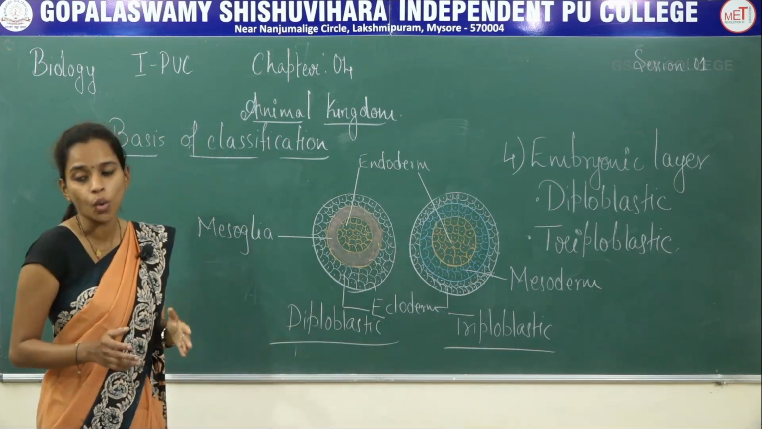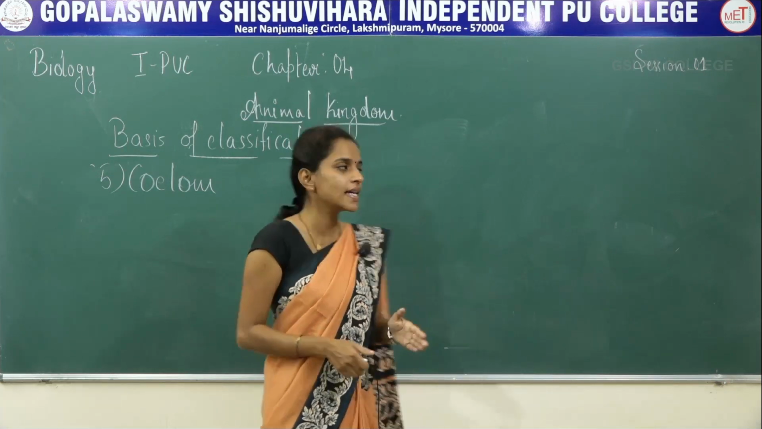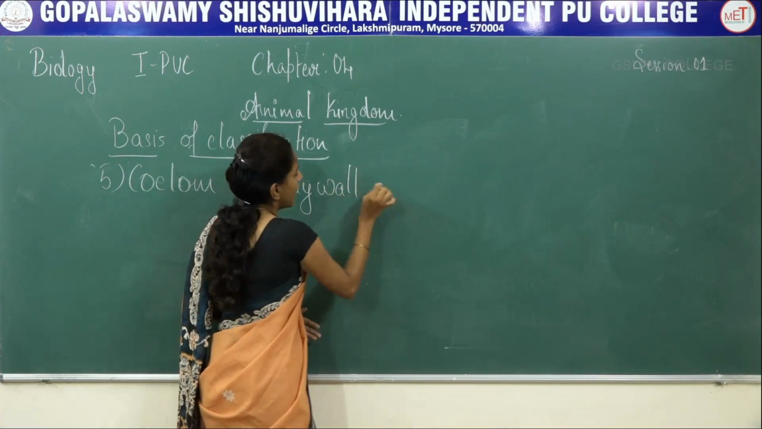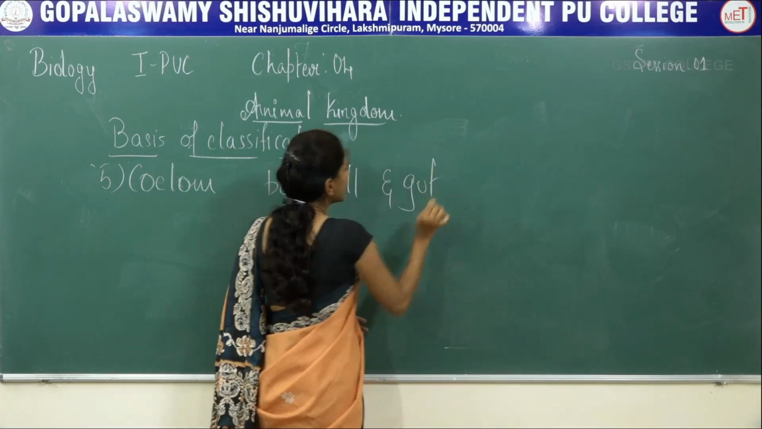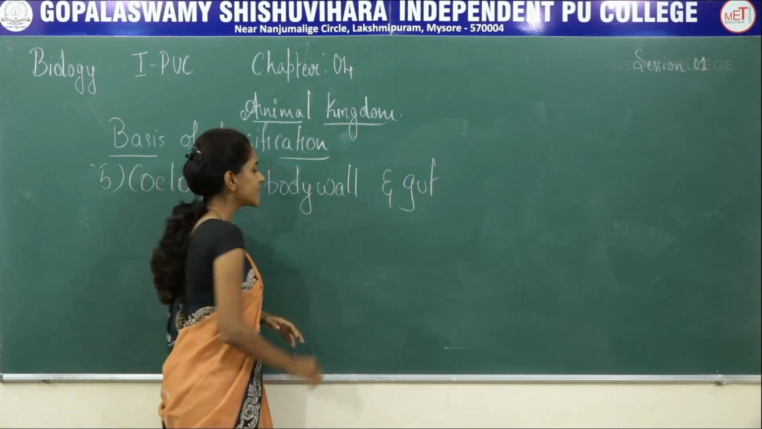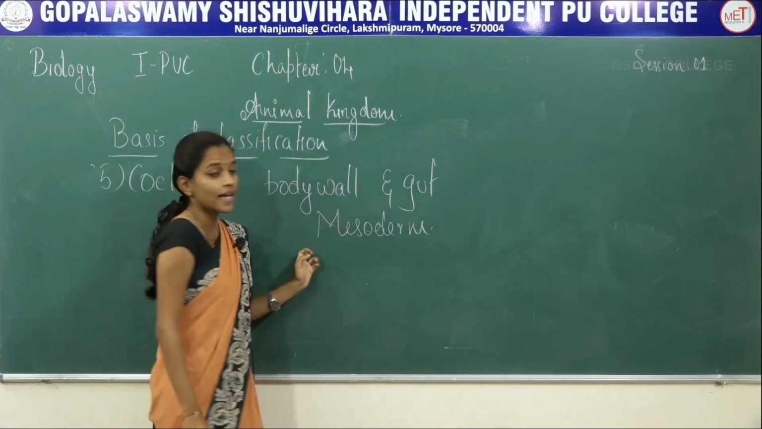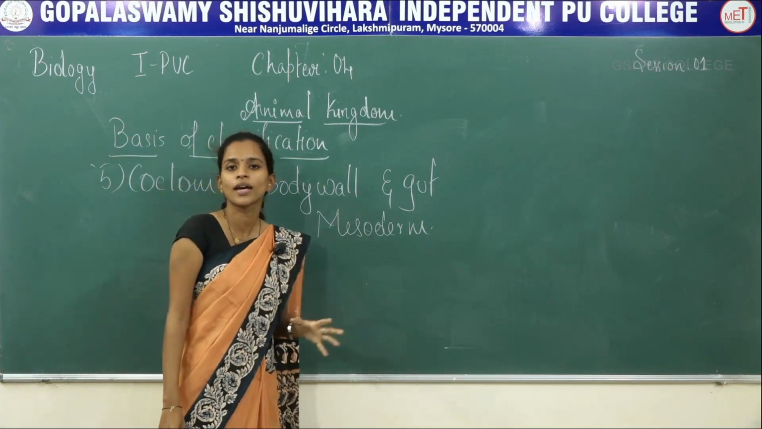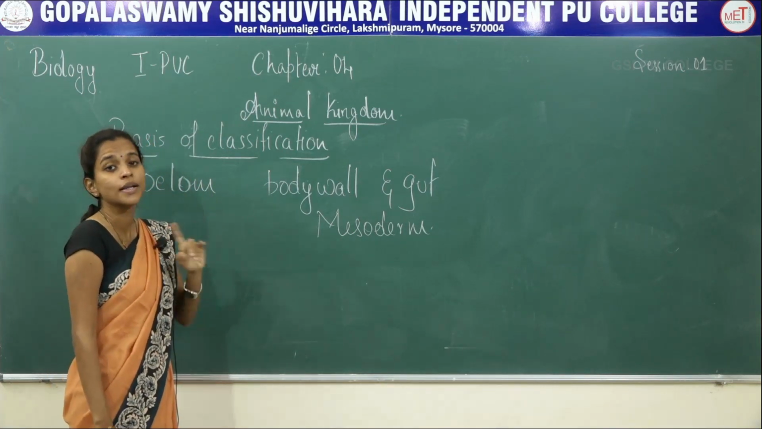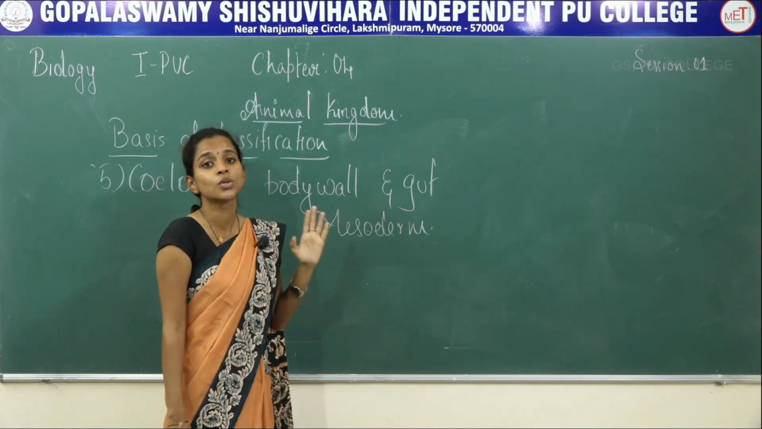Next one is the coelom. So what is a coelom? Coelom is the cavity which is present between the body wall and gut, and it is lined by a layer of mesoderm. So now you can conclude that organisms which have this coelom are not diploblastic, but they are triploblastic, because they are lined by the layer mesoderm.